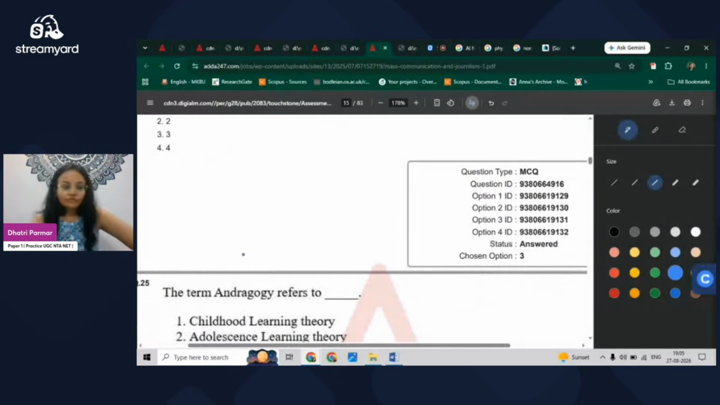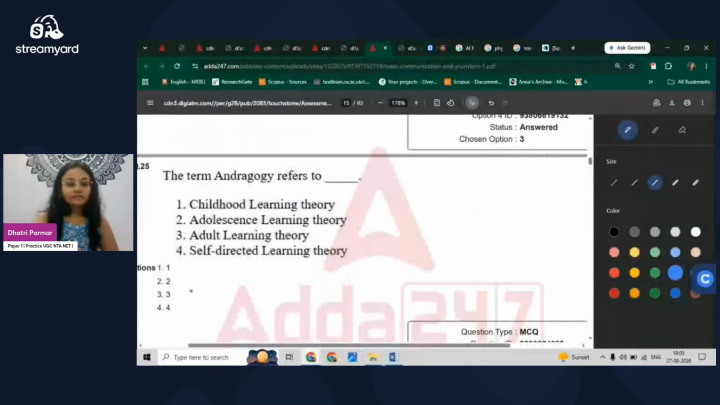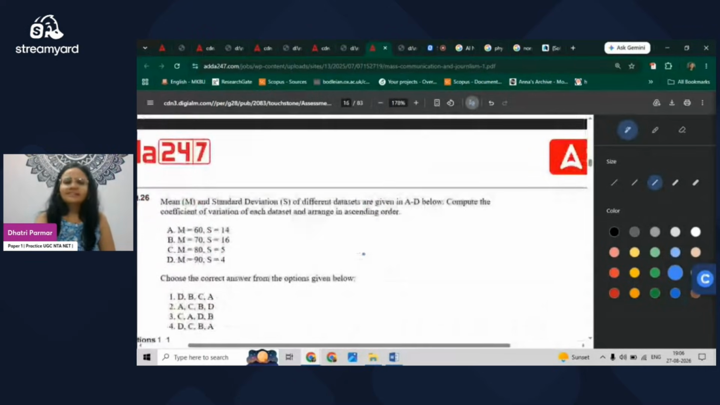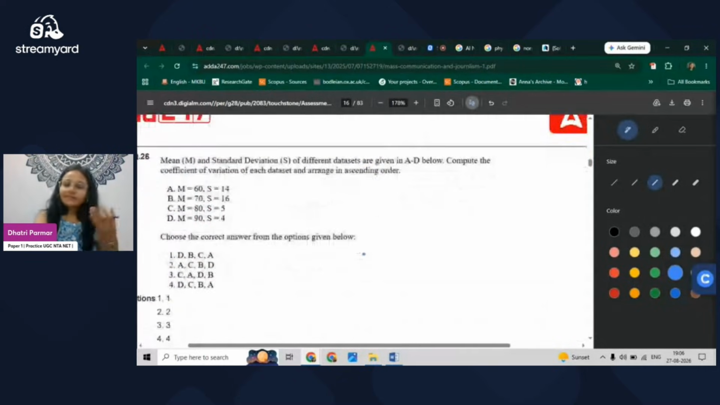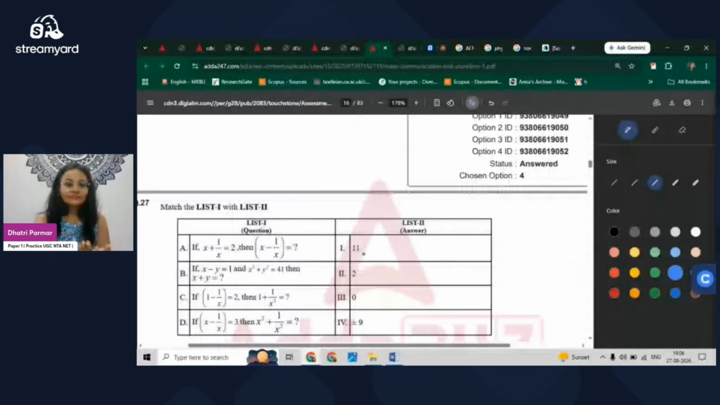Next question from teaching aptitude. The term andragogy refers to adult learning theory, and childhood learning theory is pedagogy. So that's the difference between these two. Moving to the next question, and this is again from research aptitude, and here you have to apply some mathematics in it, so you can learn it. Again, a mathematical question. Moving to the next.